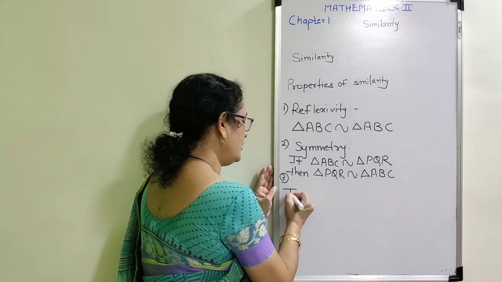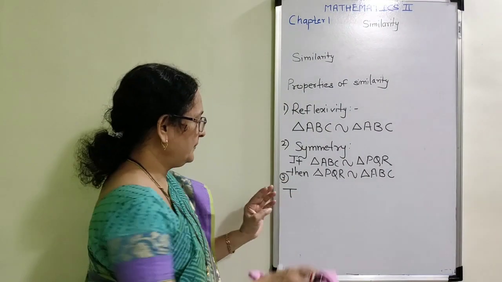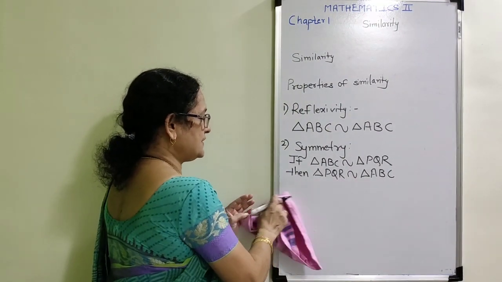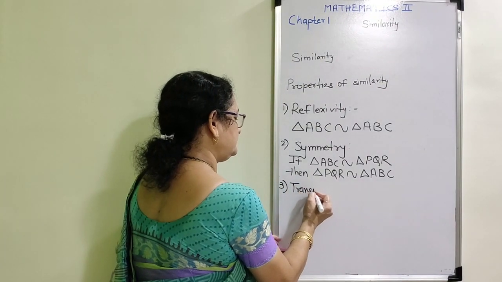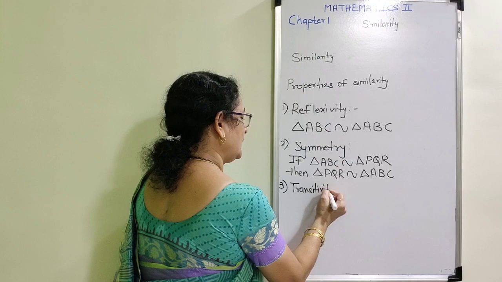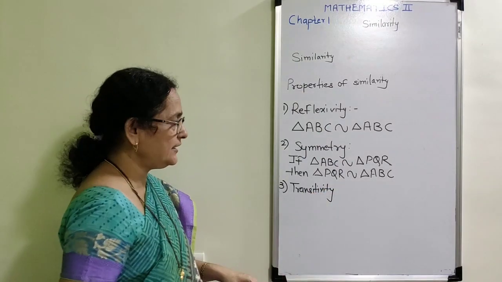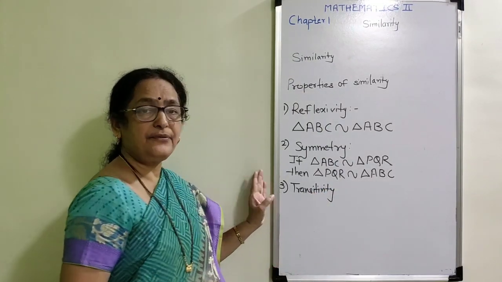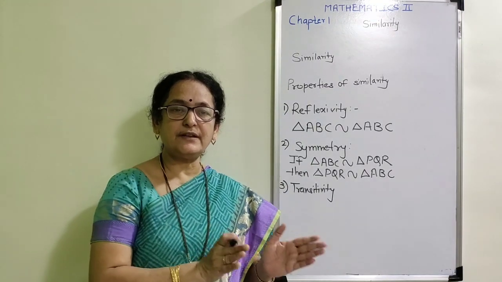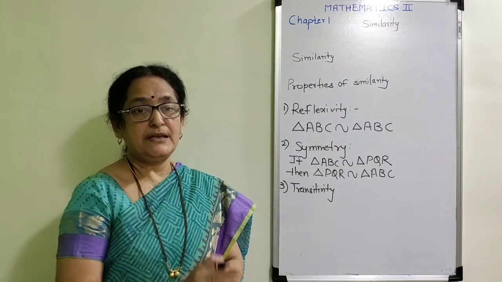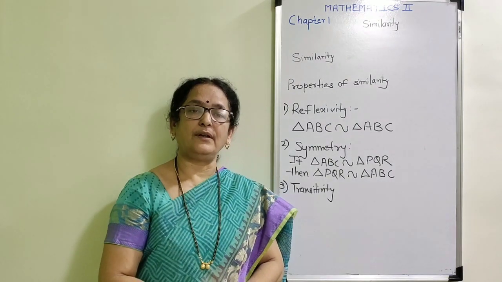Now the third and the last property I am going to write is known as transitivity. What is the meaning of transitivity? Here three different triangles are given and their relation is, the first one is similar to the second one is similar to the third one.